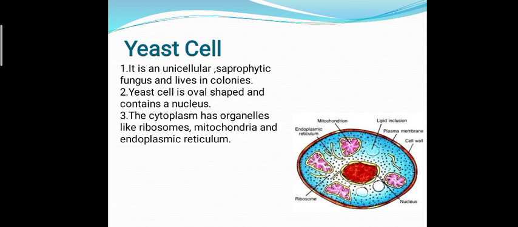Let's discuss the structure of yeast cell. Students, we can notice the following points in yeast cell. It is a unicellular saprophytic fungus and lives in colonies. Yeast cell is oval shaped and contains a nucleus. The cytoplasm has organelles like ribosomes, mitochondria, and endoplasmic reticulum.